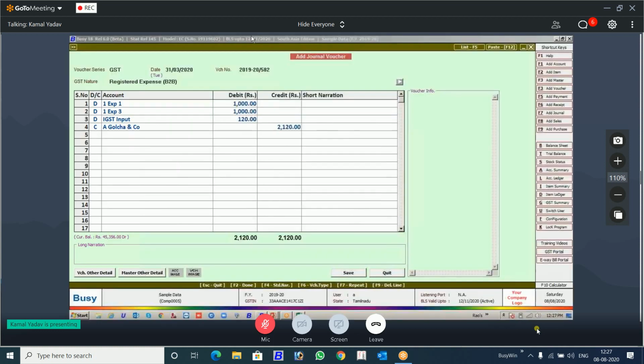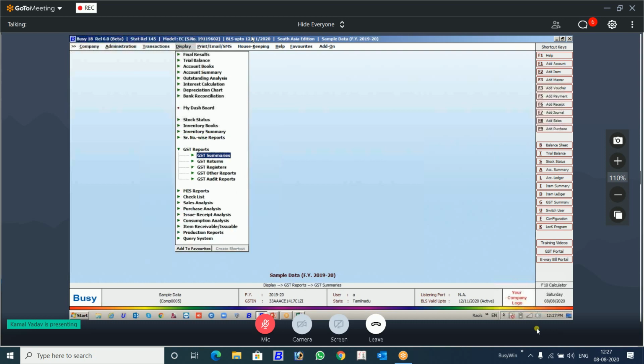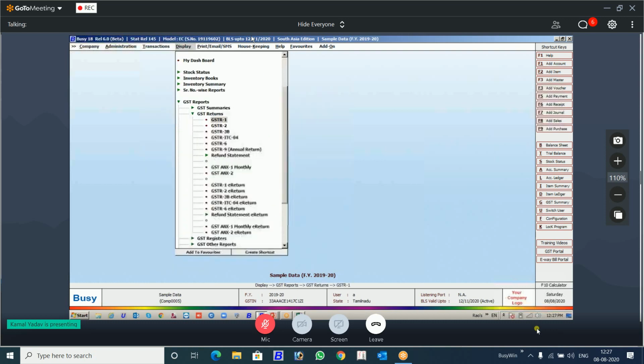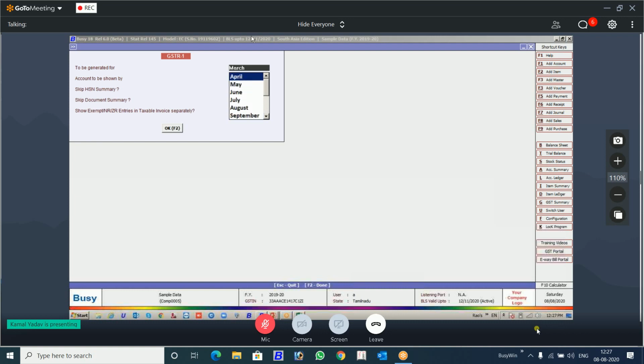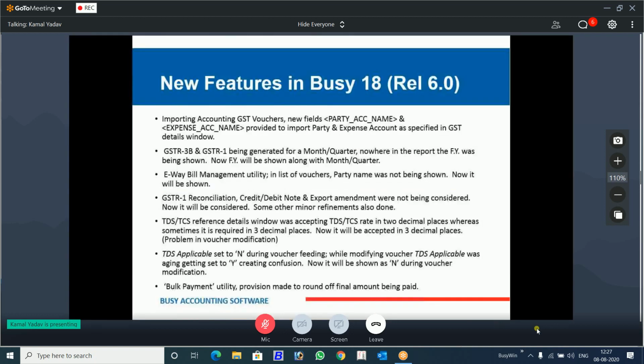It will be much clearer. Let's generate it. You will see the financial year is also shown now. Earlier it was not shown. April was shown, but 19-20 was not shown. Now it will be shown. This is the change.